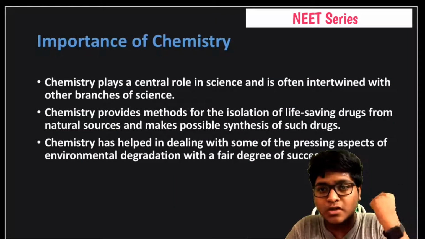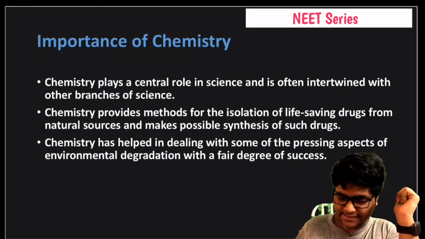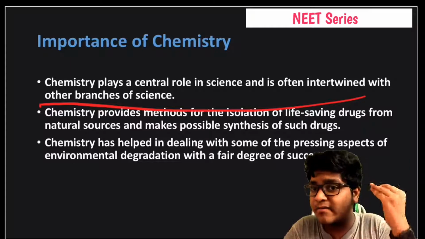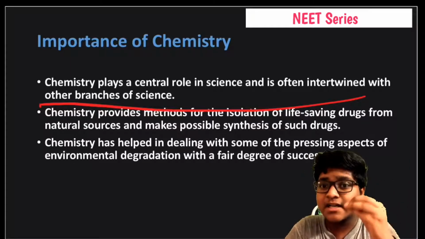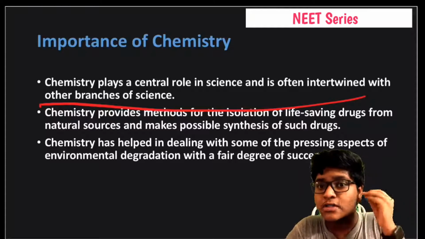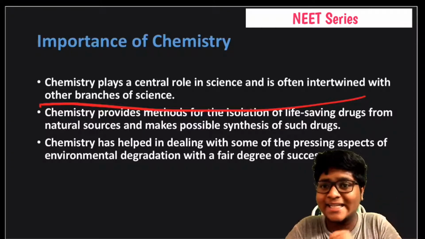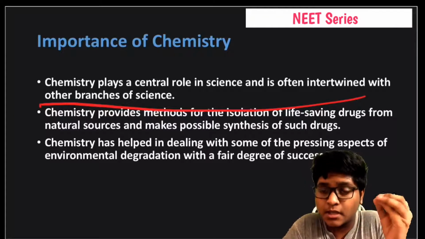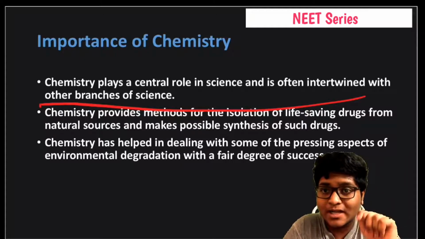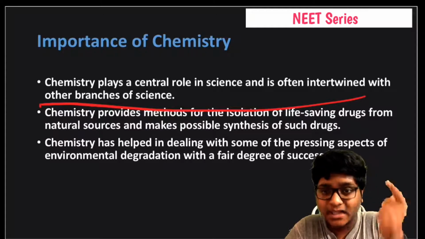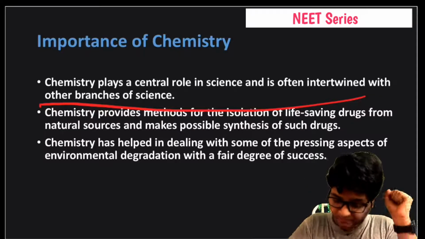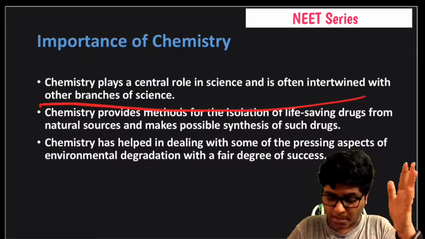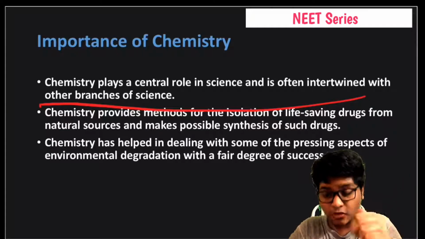Importance of chemistry. What is the importance of chemistry? It plays a vital role in science and is often intertwined with other branches of science. What are the other branches of science? For example, physiology, anatomy. There are several kinds of stuff. In biology also we use chemistry, because in the chemical storing process or in any herbarium or any kind of latest stuff, we use those chemicals. That's why chemistry also plays a very important role in science, and it's also intertwined with the other branches of science.